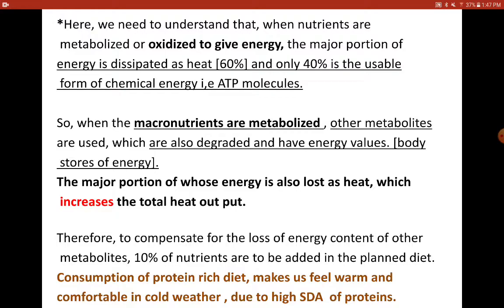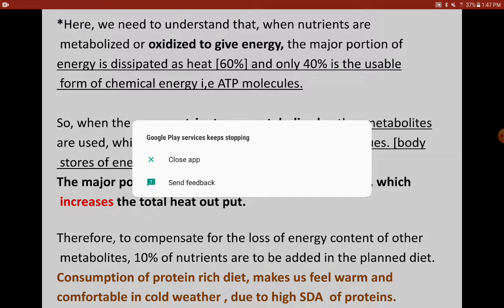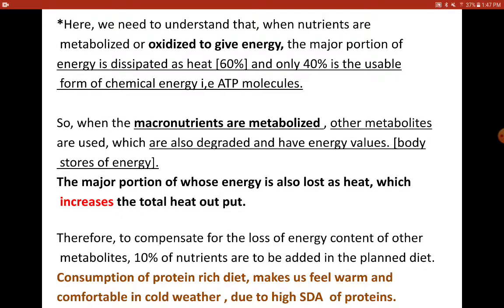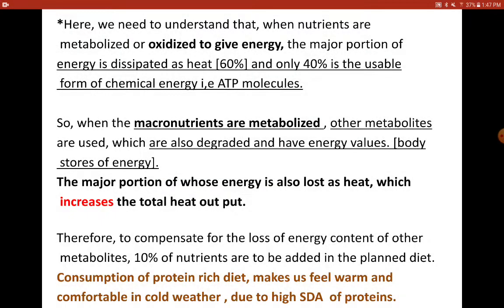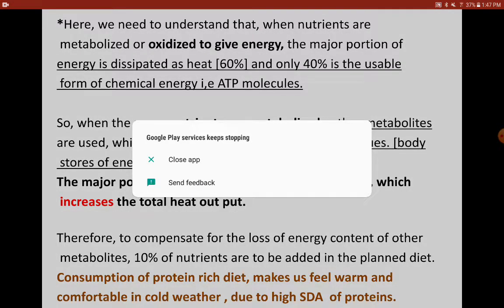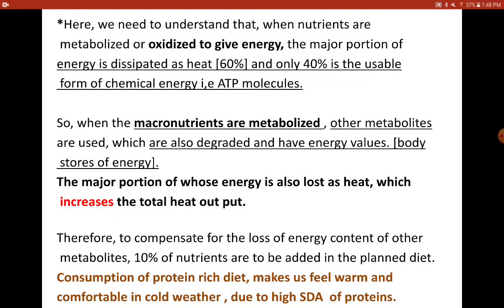So, for example, say you are given 1000 rupees as pocket money, but you tend to spend more than that. So, you tend to borrow it from your friends. What happens? You have to return it back. You cannot just keep borrowing from your friends and not returning. Then the next time they wouldn't help you with the money. So, say you are spending around 200 or 300 extra which you borrow from your friends, you have to one day or the other return the 200 or 300 to them.